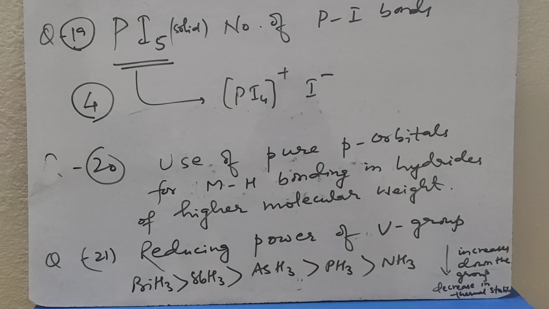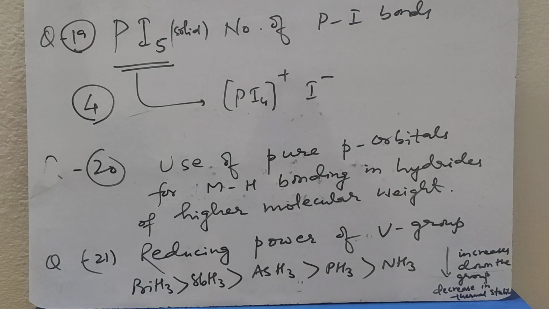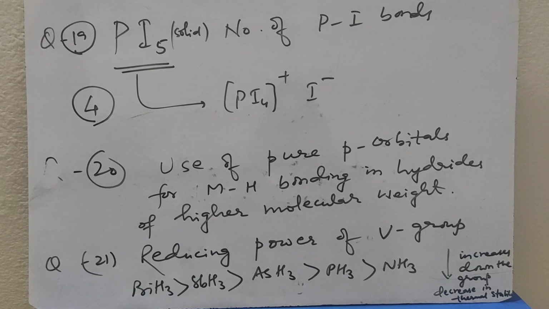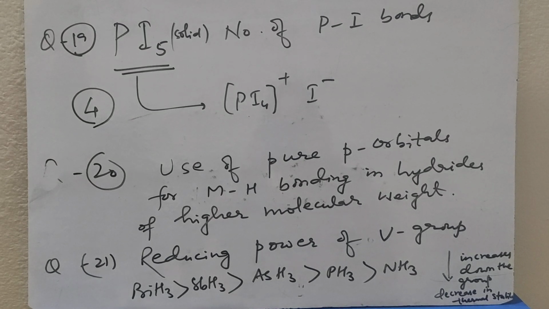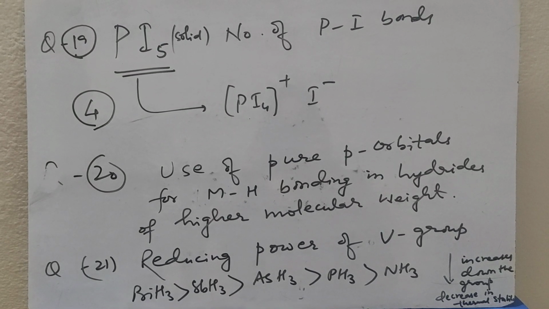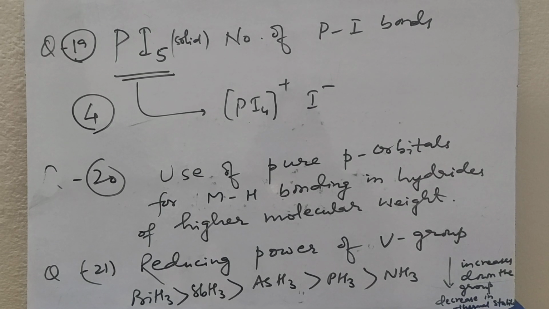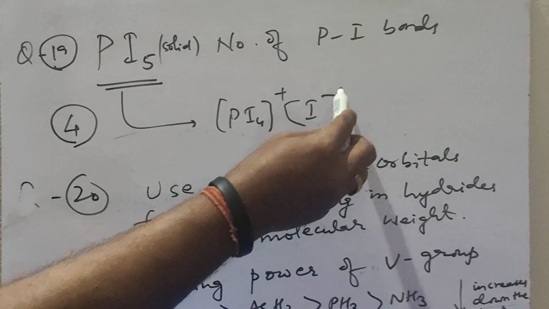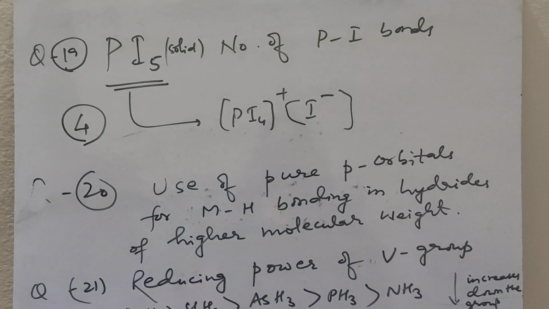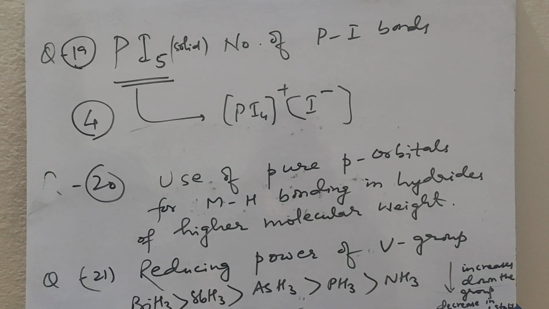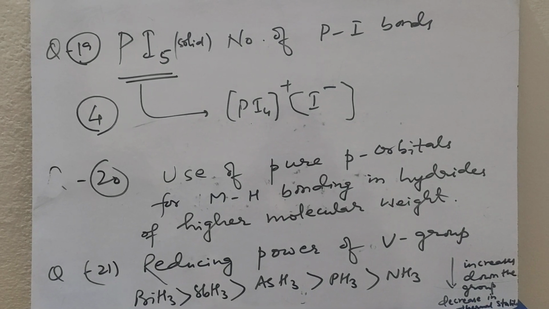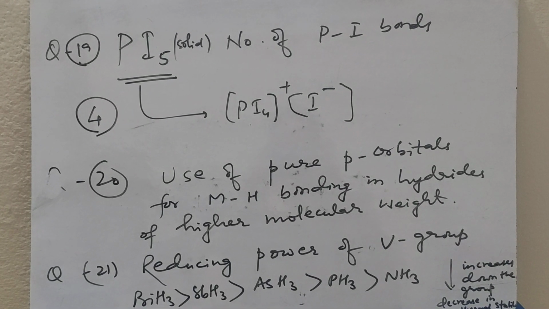In solid PI5, phosphorus pentaiodide, how many phosphorus-iodine bonds are present in the cation? We know that solid PI5 exists as PI4+ and I-. So in the cation, the number of P-I bonds is 4. So the correct answer for question 19 is 4.